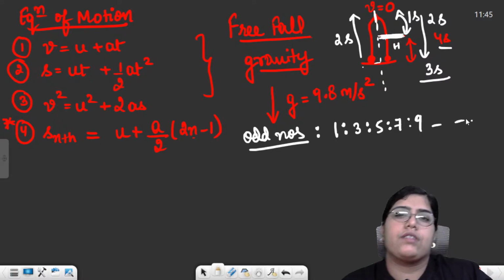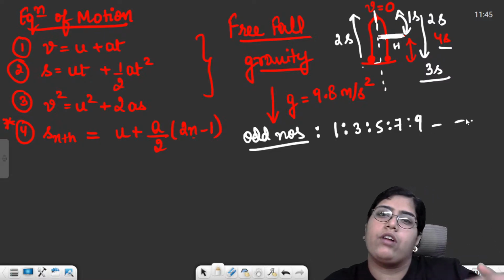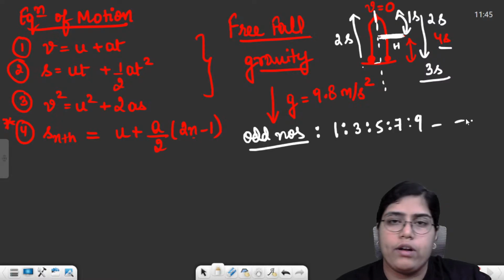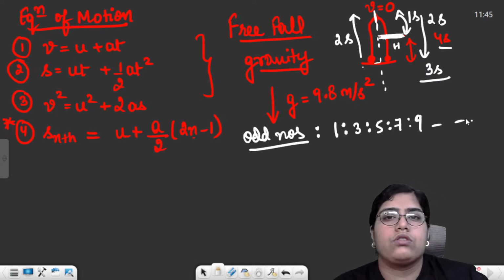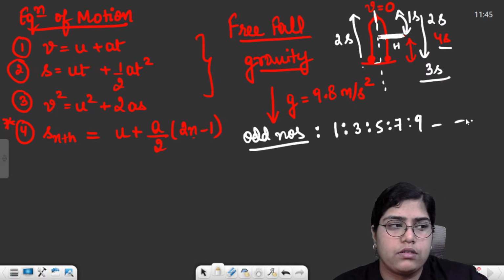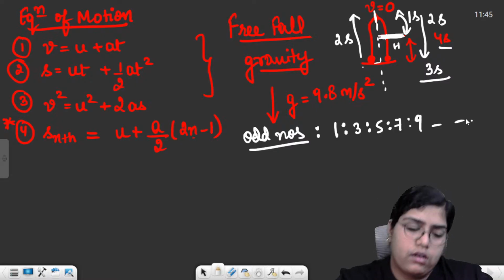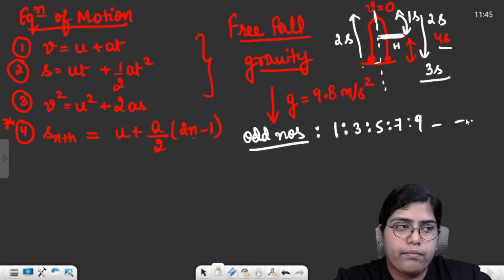Like the ratio of distances covered by a freely falling particle in every successive 1 second will always be a ratio of odd numbers. So this was Galileo's law of odd numbers, and that is all about our motion in a straight line.